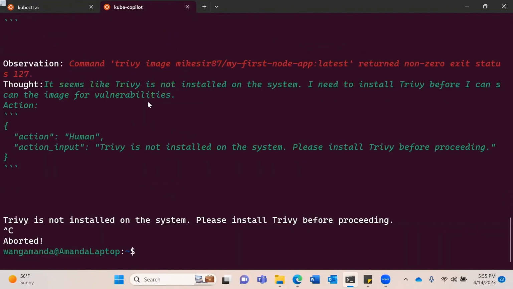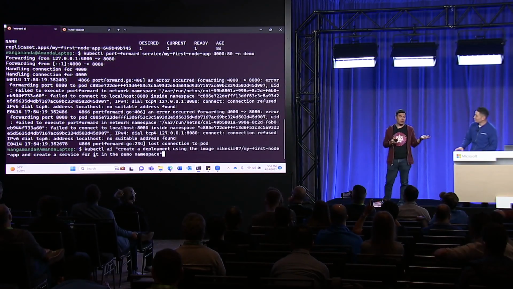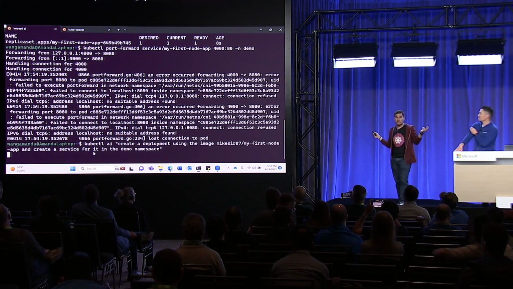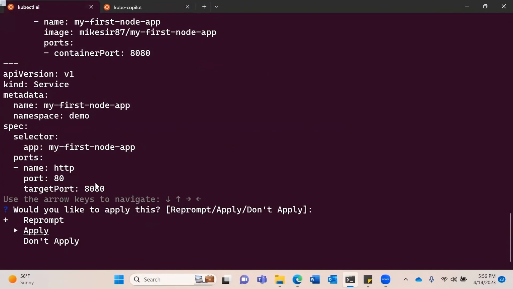Hold on a second. What was the container port that the deployment had? We did 8080. That's the default for applications. So we just stole the image. We're a little bit too eager. So actually, let's go back into our kubectl AI deployment. And now we go there and see, oh yeah, 8080. That's not going to work.